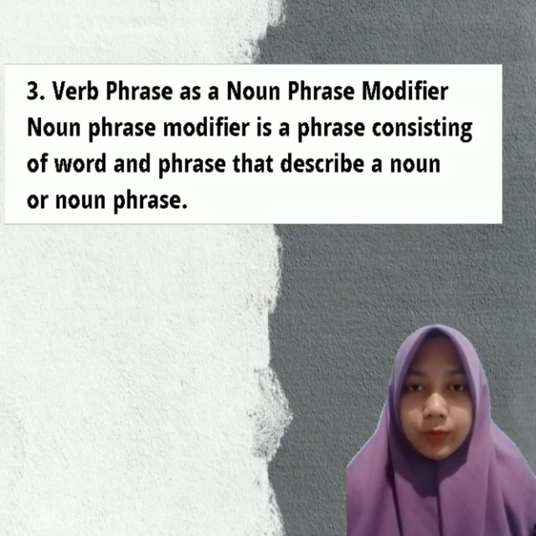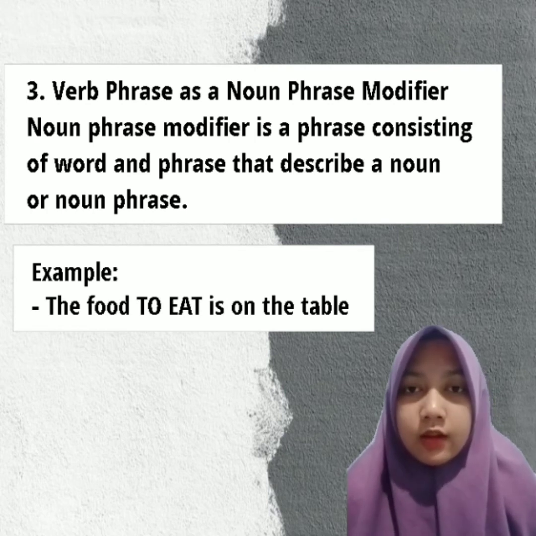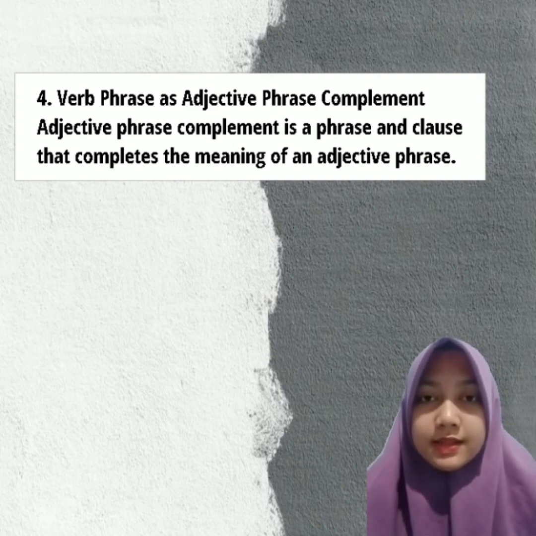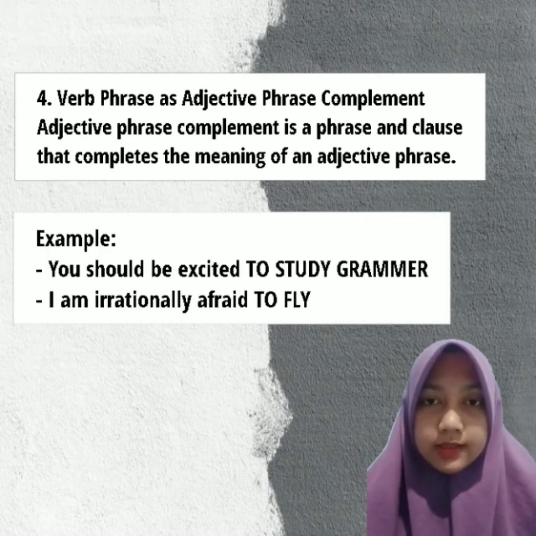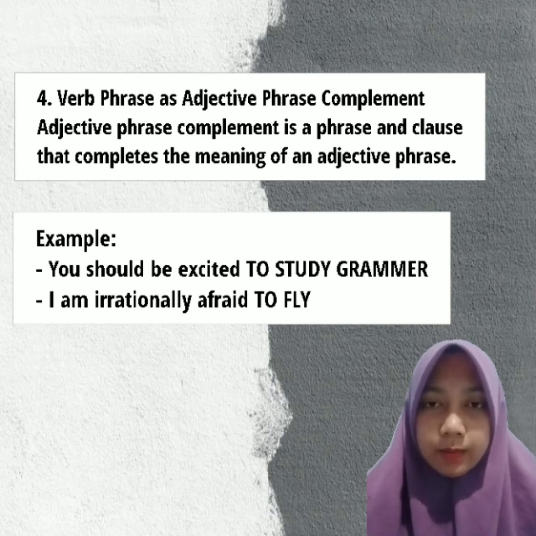The third is verb phrase as a noun phrase modifier. The example is the fruit to eat is on the table. The words to eat here are the verb phrase as noun phrase modifier. The fourth is verb phrase as adjective phrase complement. The examples are you should be excited to study grammar, and I am irrationally afraid to fly. The words to study grammar and to fly here are the verb phrase as adjective phrase complement.